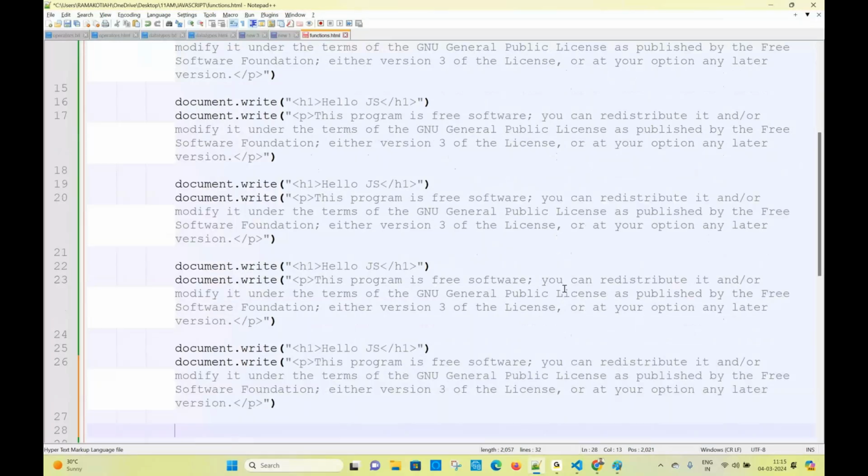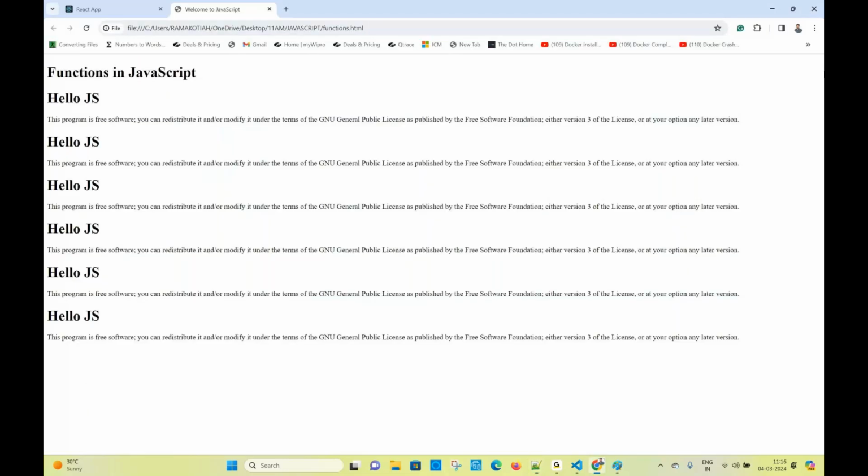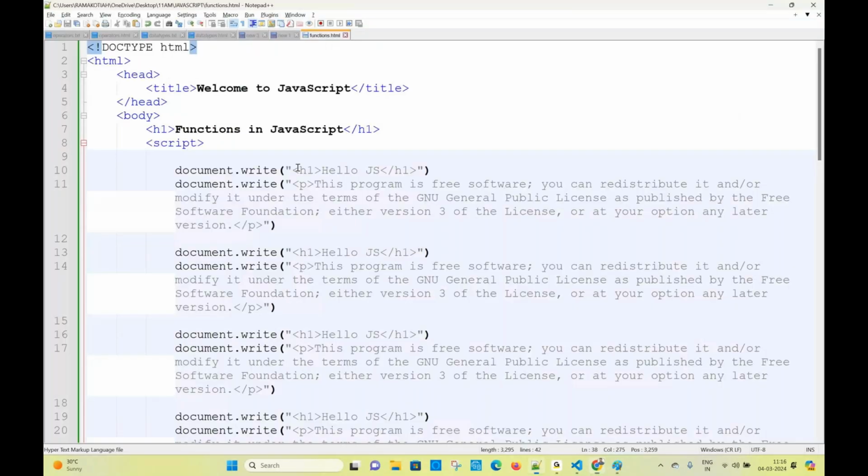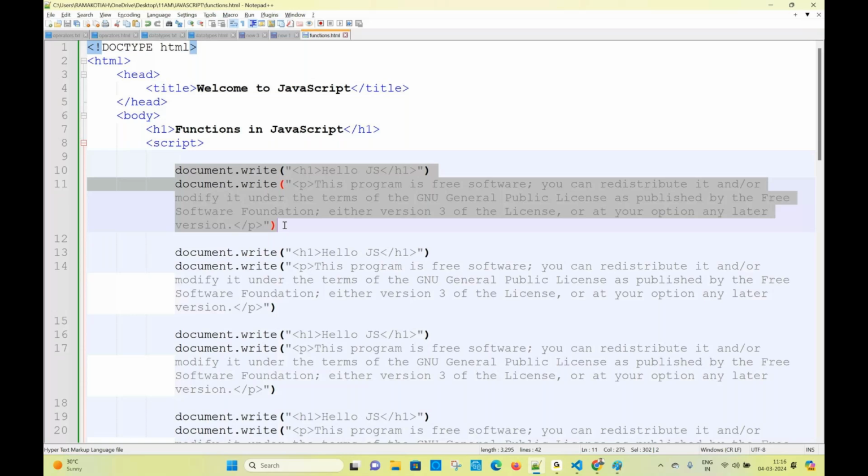How many lines of code would be written? Almost 40 lines of code. Now if you refresh the page, the data is coming. These two statements you are repeating. Sir, is there any simple way to write it in one place and print it multiple times? Do you understand what the problem is?